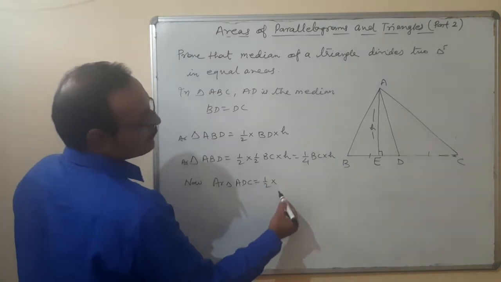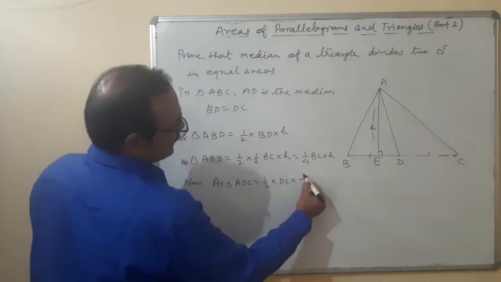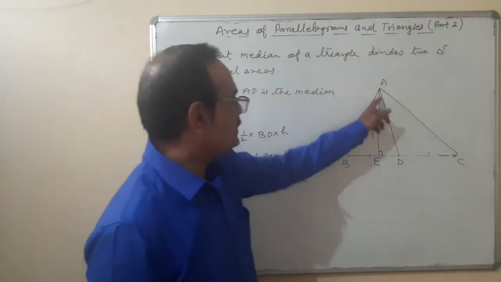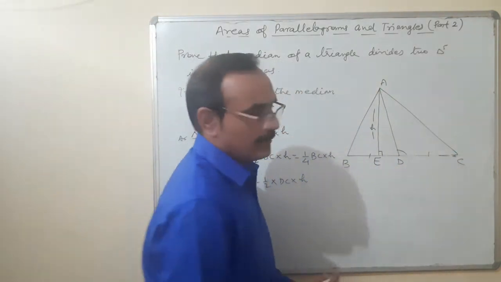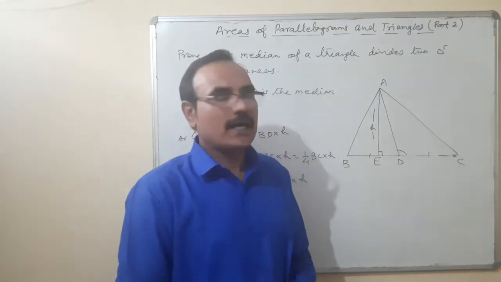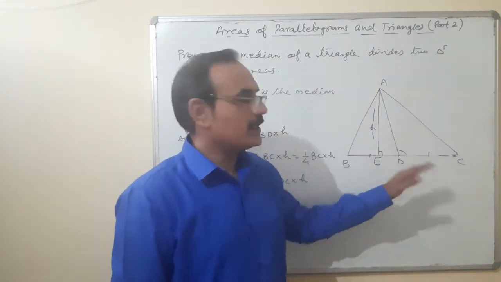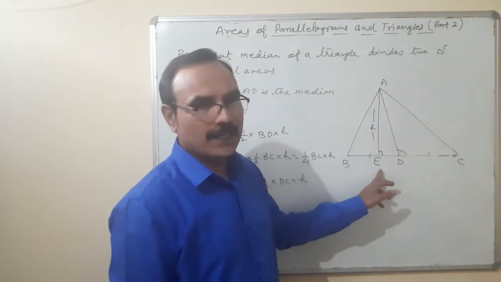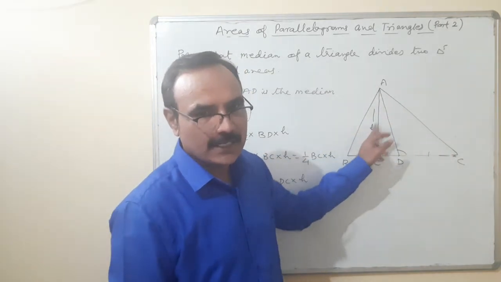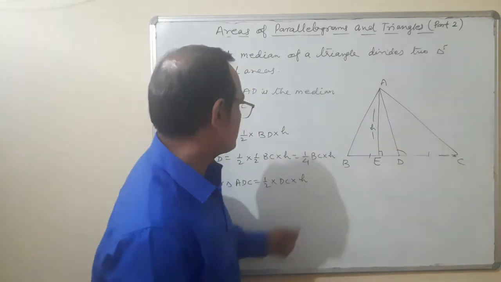is equal to half base DC and height is again H, because this is an obtuse angle triangle, and in an obtuse angle triangle the height will be outside of it if you are taking this as the base. So from this vertex I have drawn one perpendicular. This H is treated as the height of this triangle also. So H is here.